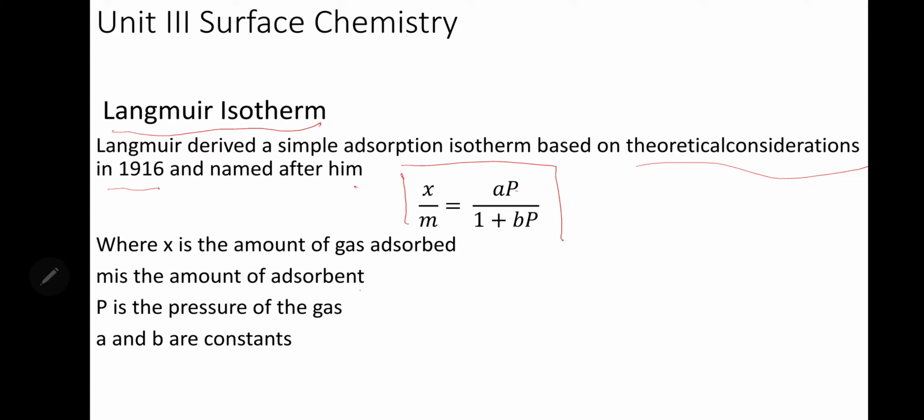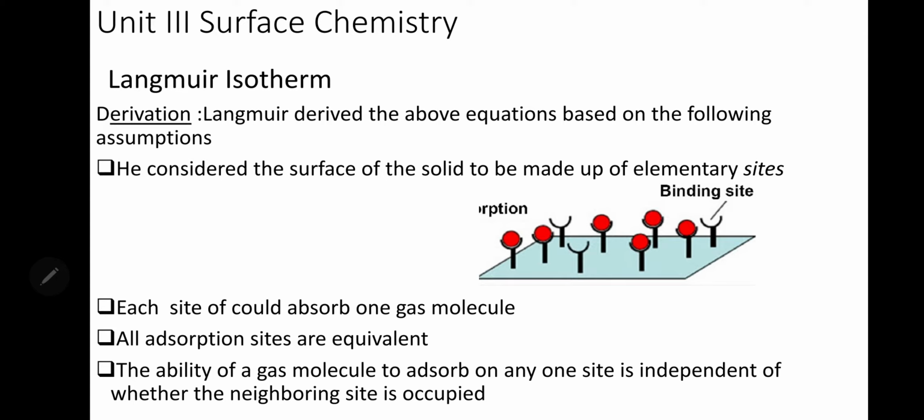And this is based on theory, whereas the Freundlich isotherm was experimental. From experiment he proposed it. This was from a theoretical view. He derived it, and during the derivation he assumed certain things.